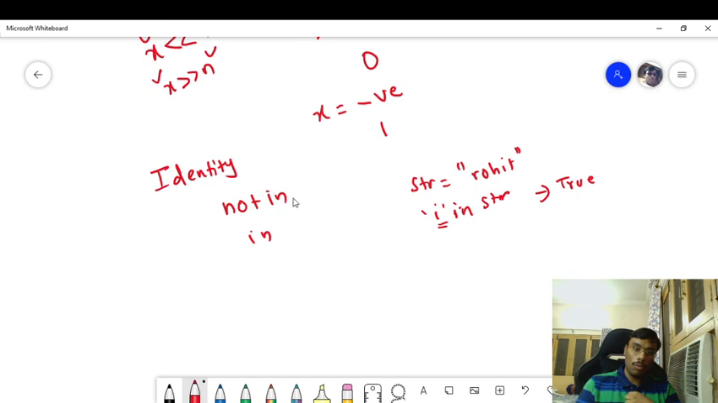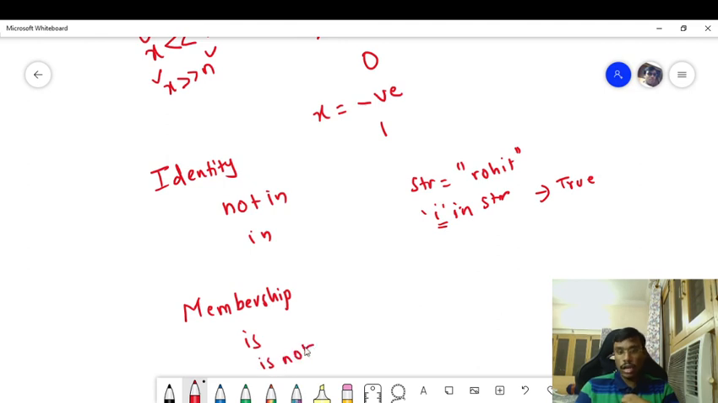And not in will work in the opposite direction of in. And apart from identity operators, there is one more operator called the membership operator. There are two types again, is and is not. So how does this work?